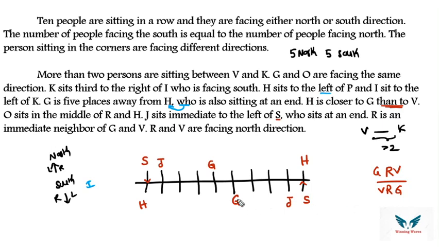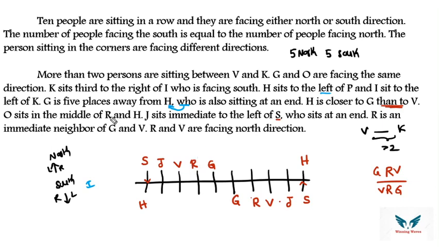Now see, I cannot place V here. Why? Because the number of persons between H and G is less when compared with respect to H and V. Similarly, I cannot place V here. So let's remove V from that particular perspective, and we'll put V this side. So G R V, similarly G R V. Why? Because H is closer to G than to V.